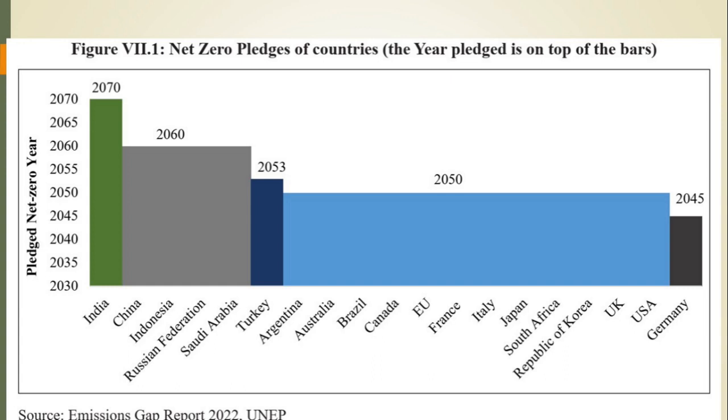We are just going to look at the major nations. The USA is saying we will achieve it by 2050, whereas only one country, Germany, is saying we will achieve it by 2045. So this chart is very important: India is saying we are going to achieve net zero emission by 2070, and Germany, you can see in the chart, is the only country which says it will achieve it by 2045.